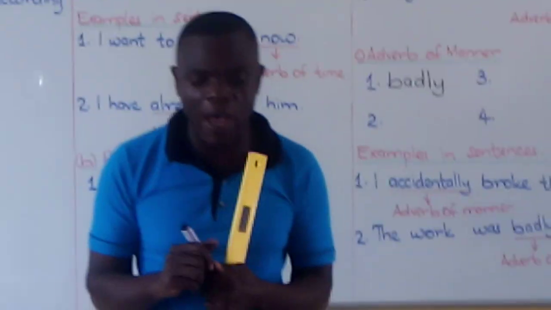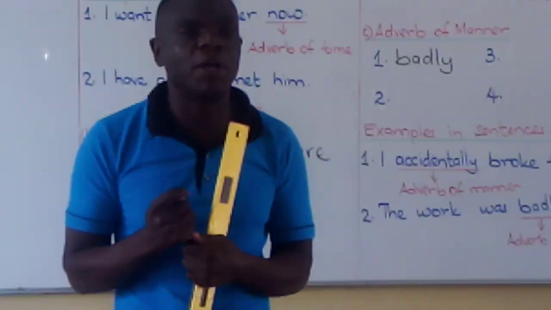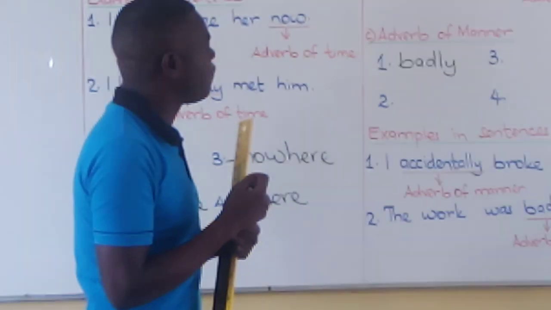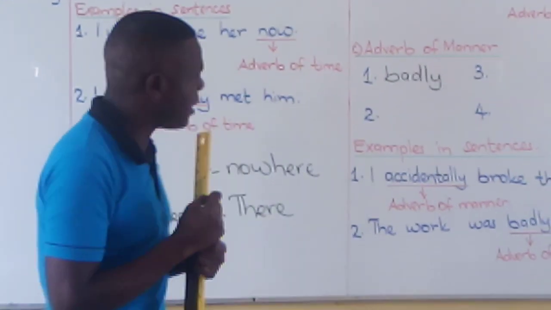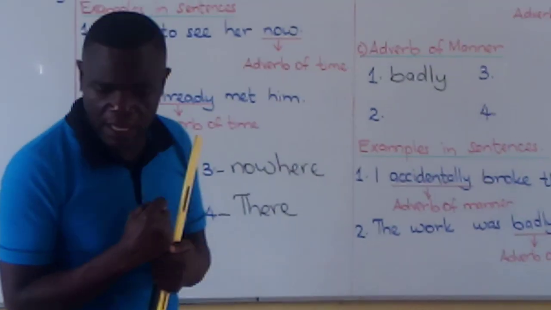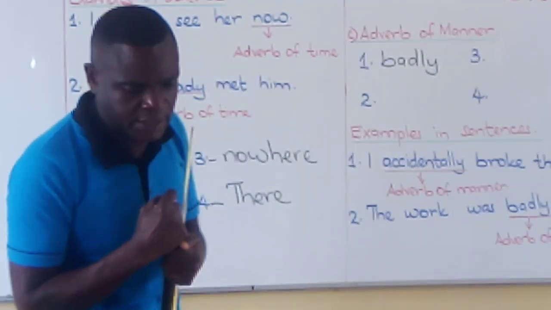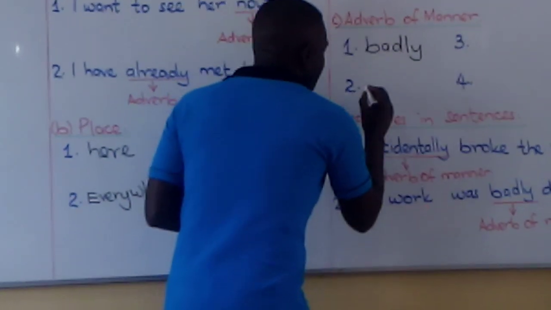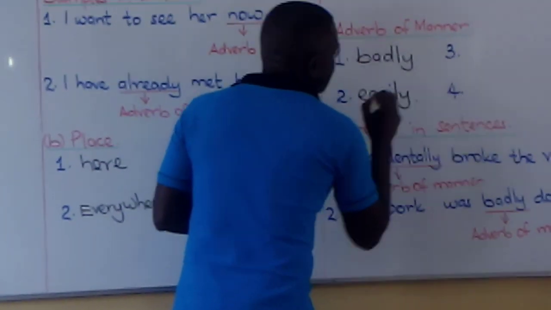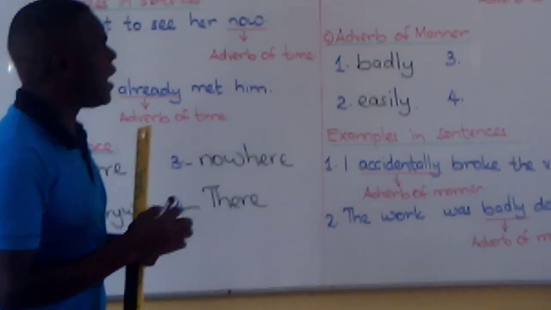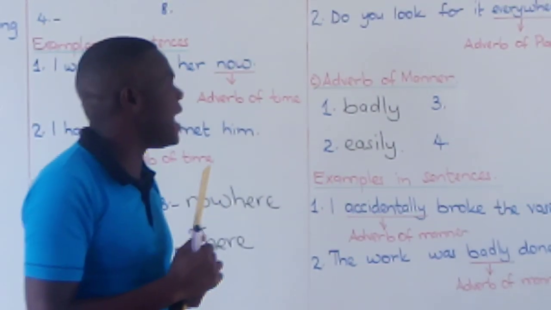Somebody, Joanne, tell me another example of adverbs of manner. Correct. Joanne, that's very correct. Easily. Easily is an example of adverbs of manner.